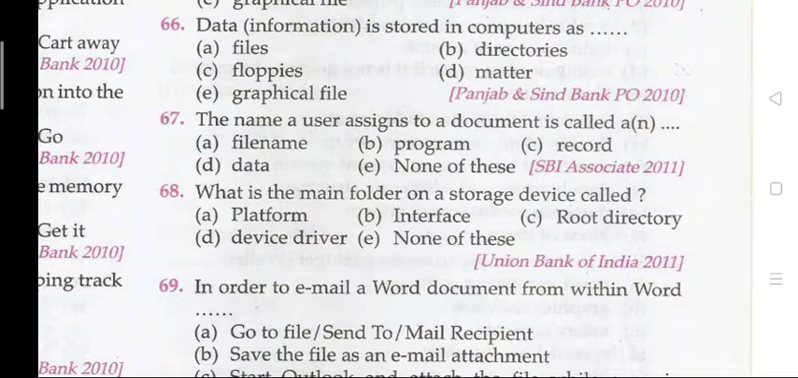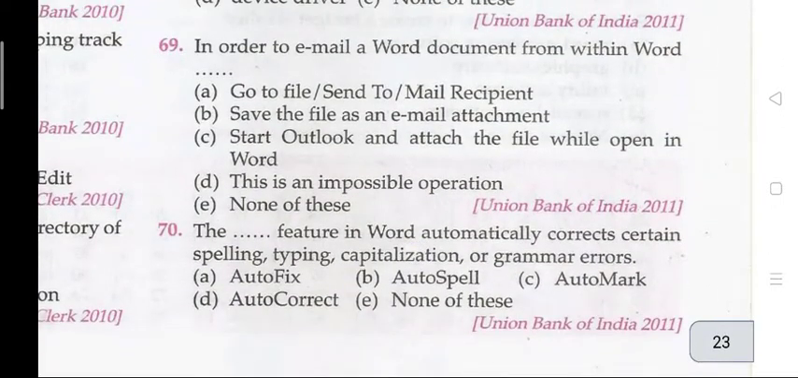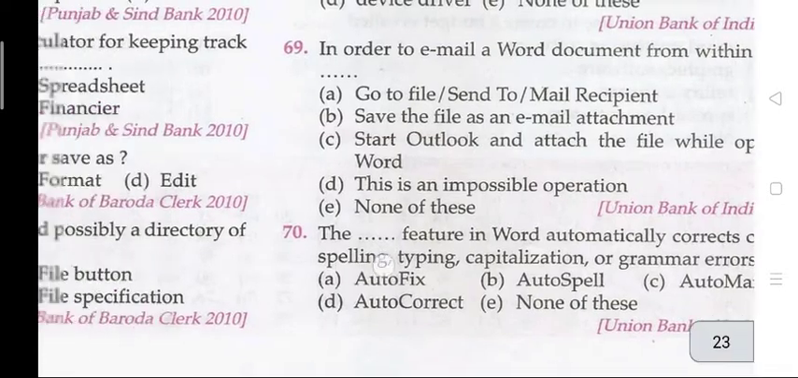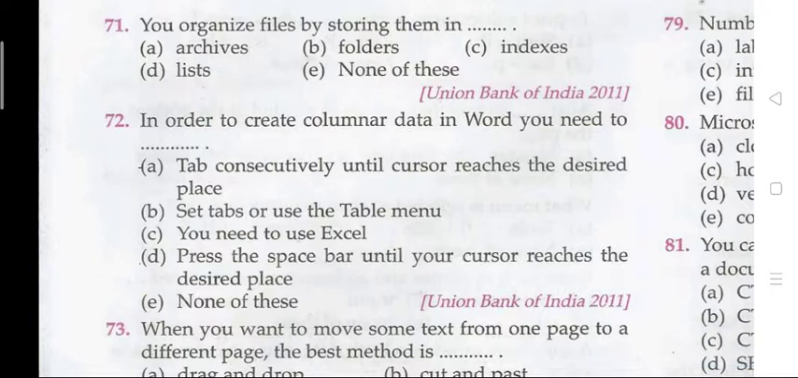Question 69. In order to email a Word document from within Word, go to File, Send to, Mail Recipient. Question 70. The dash feature in Word automatically corrects certain spelling, typing, capitalization or grammar errors. The right answer is D, that is your autocorrect. Question 71. You organize files by storing them in B, folders.